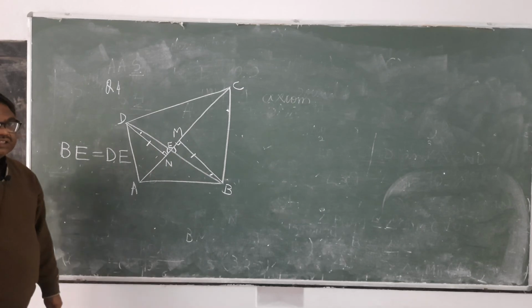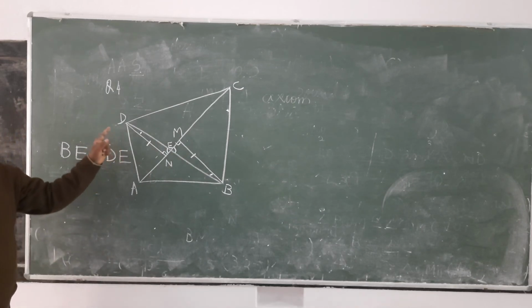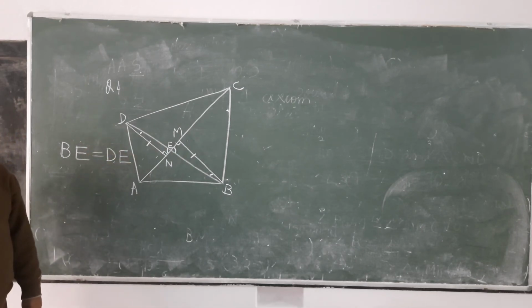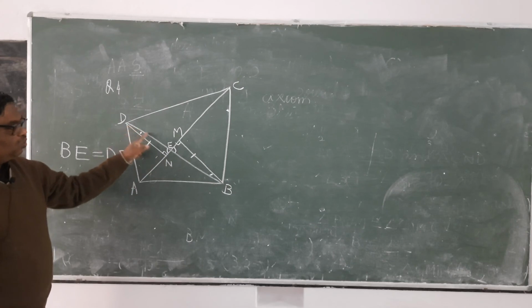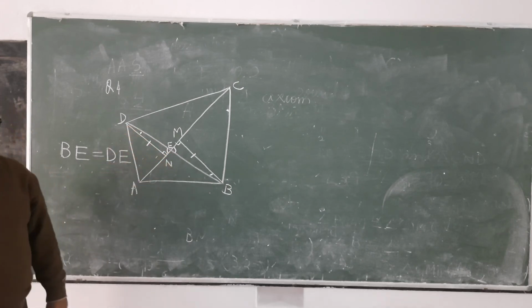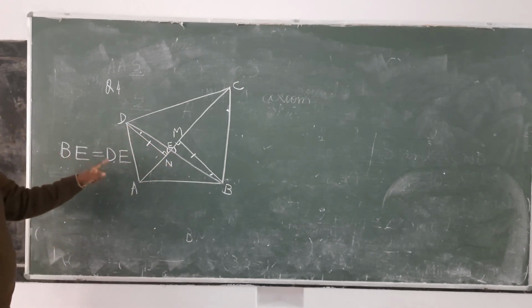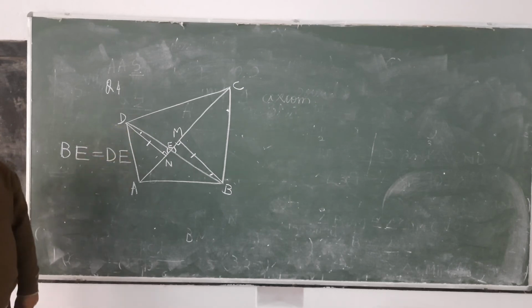Therefore, ASA is fulfilled, and ASA is fulfilled, therefore both the triangles will be congruent. And when both the triangles will be congruent, then what will be? BE will be equal to DE. BE will be equal to DE, and BE equals to DE means AC bisects BD. So this you can write.